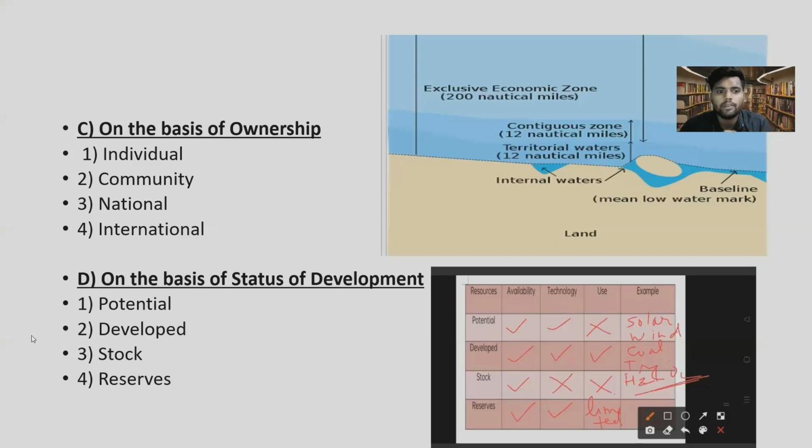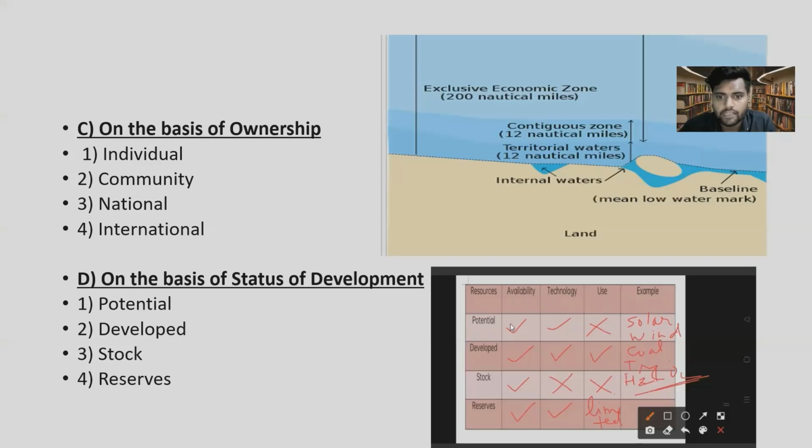Now my students also get confused between these two, potential and stock, because their definitions are approximately the same. There is a very minor difference between them. Look here, on the basis of technological ability and use, we can distinguish them.